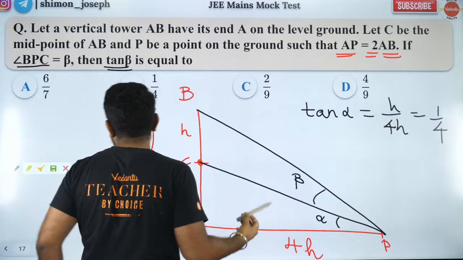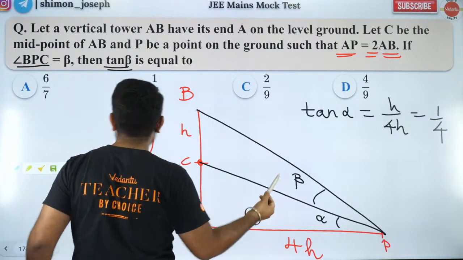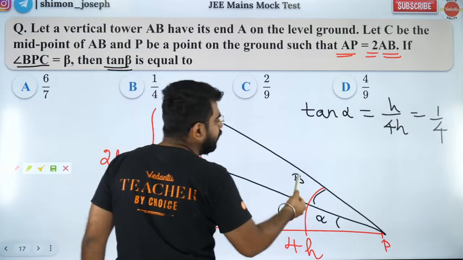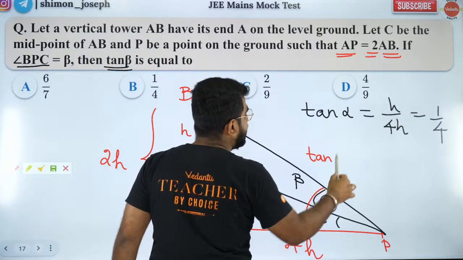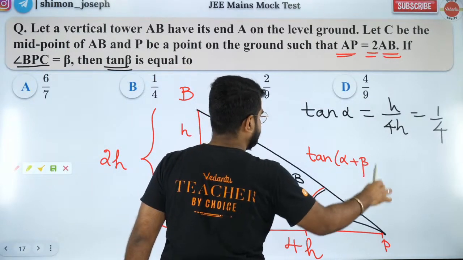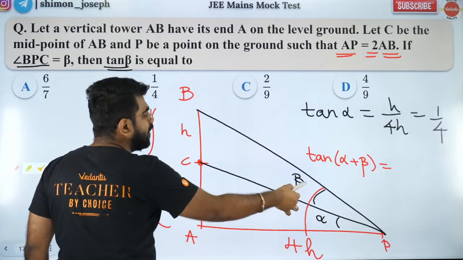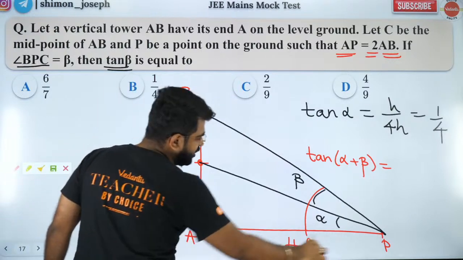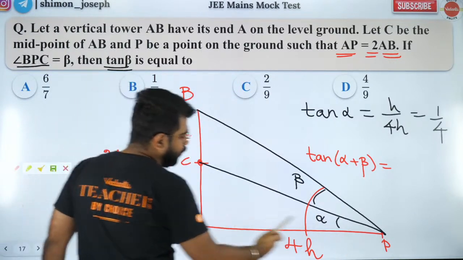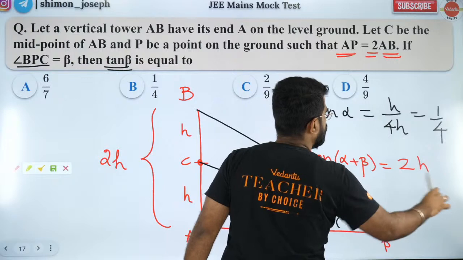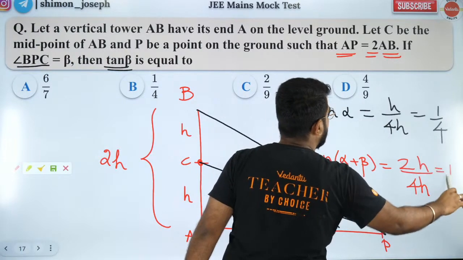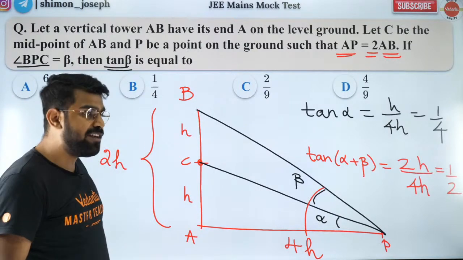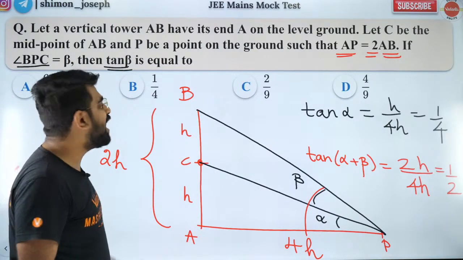Now I'm going to consider this whole angle. So this whole angle is alpha plus beta. So I'll have tan of alpha plus beta. What is tan of alpha plus beta? It is going to be opposite by adjacent, so it's going to be 2H by 4H. Correct? 2H by 4H, which is equal to half. So that is your tan of alpha plus beta. Everybody clear with it? Are you all happy?